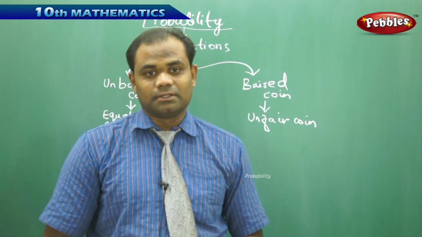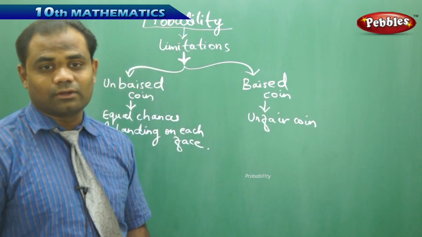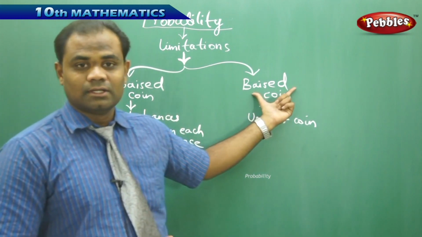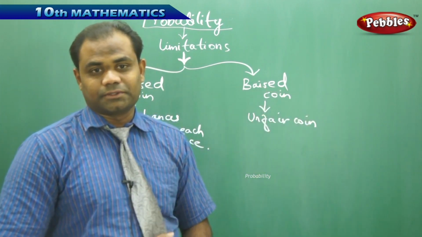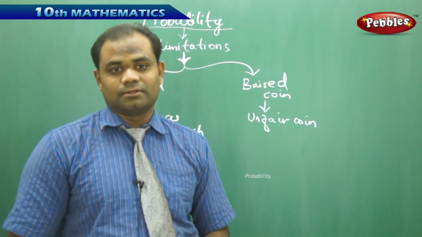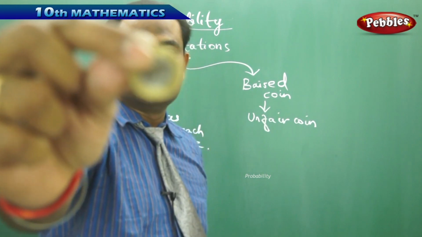So in probability, it is very important to decide whether a chosen coin or a chosen dice is biased or unbiased. If biased, we don't take this into consideration. If this is an unbiased coin, we take that into consideration. Say this is an unbiased coin. An unbiased coin is this.